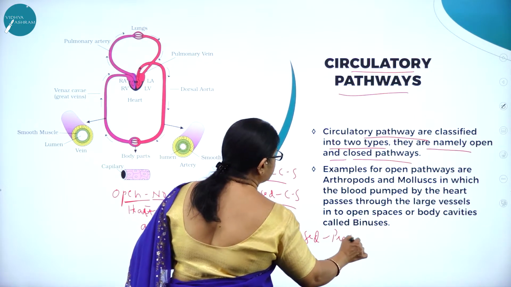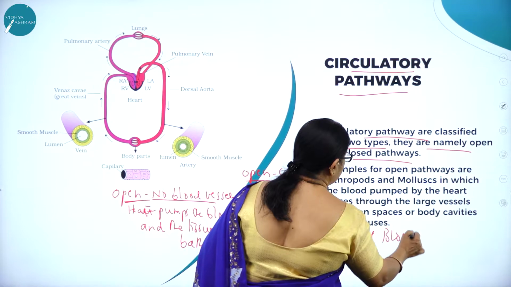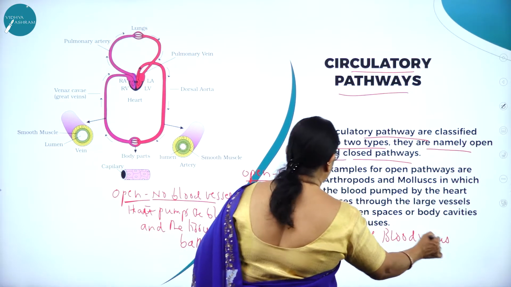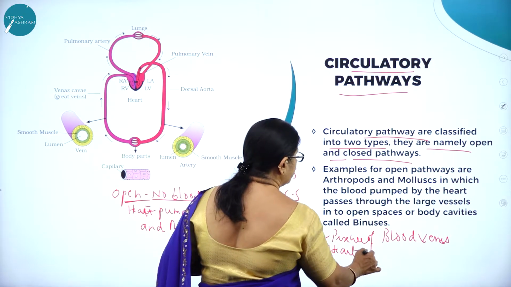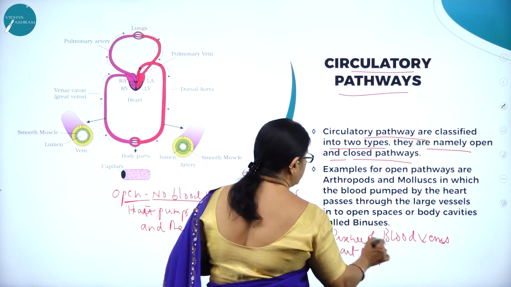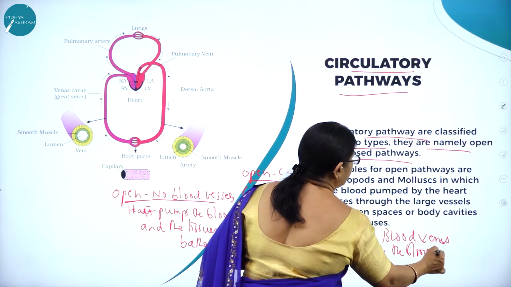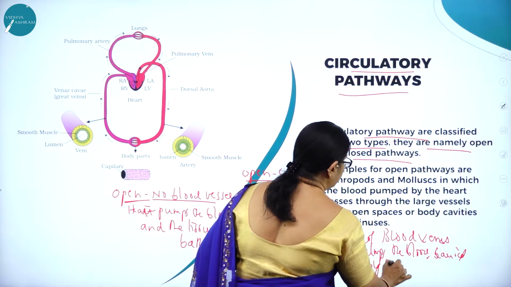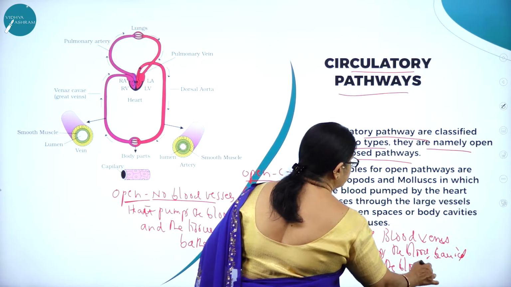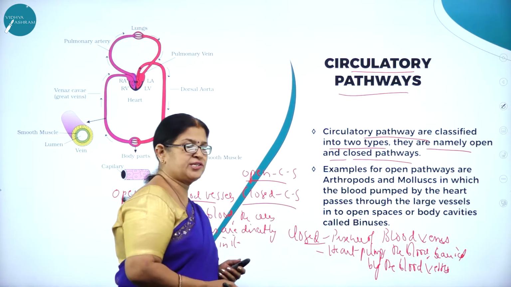Presence of blood vessels. Here the heart pumps the blood, and from there on it is carried by the blood vessels. Hence it is called closed circulatory system.